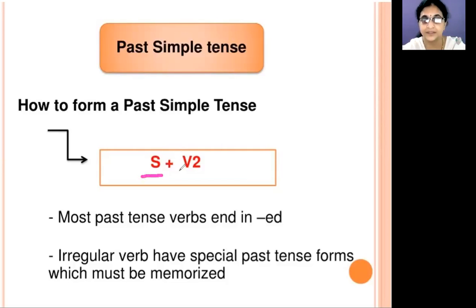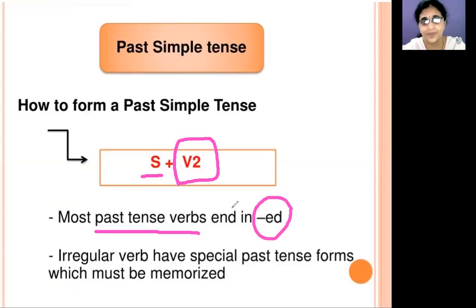That means the subject tells us who did the action. The verb must be in V2 form. The main verb or the root verb we change into V2 form, or past tense. Most past tense verbs end in ed.